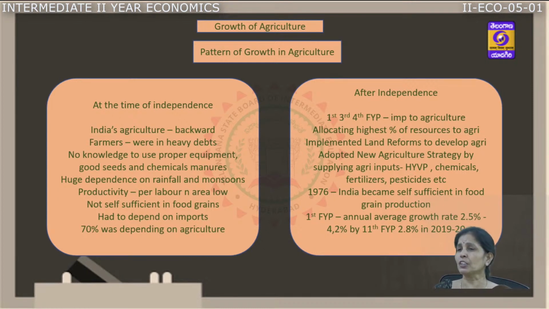Now, with the continuous efforts of the various five-year plans, the government programs, and the adoption of the new agriculture strategy, there have been some changes in the development of our agriculture. One of the achievements of our planning is the development of the agriculture sector over 60 years, thanks to the government and the various policies that are an outcome of the research universities. We could develop our agriculture sector with the help of the new agriculture strategy, the green revolution, and various fruits of our research universities.